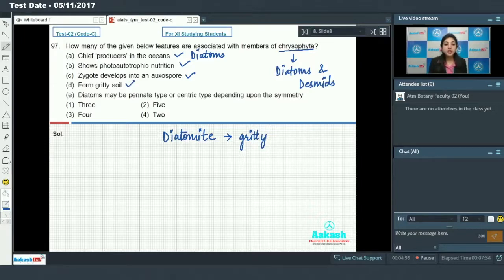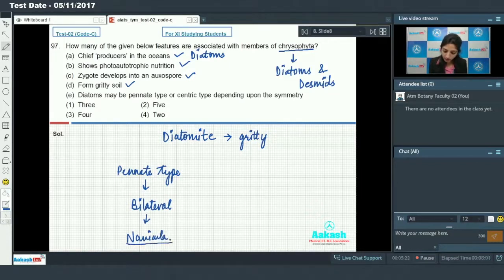This is correct. Diatoms may be pinnate type or centric type depending upon the symmetry. True. Pinnate type means they have bilateral symmetry, and this is shown by Navicula. Whereas centric type means they have radial symmetry, which is shown by Melosira. Okay, now that means this is also correct.